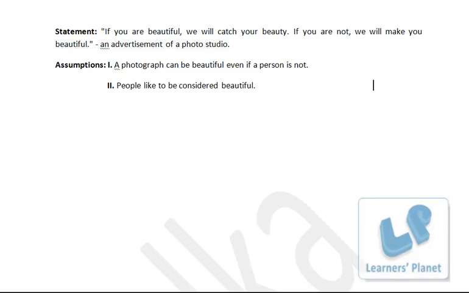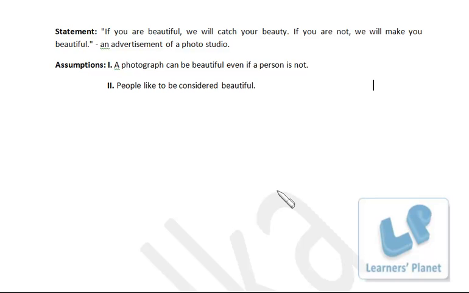Suppose you see many people, they put a very attractive photograph as their Facebook profile. Now everybody is not that beautiful or handsome, right? But they like to be considered beautiful. That's why they get a beautiful photograph clicked and they put it as their Facebook profile or WhatsApp profile or something like that, right?